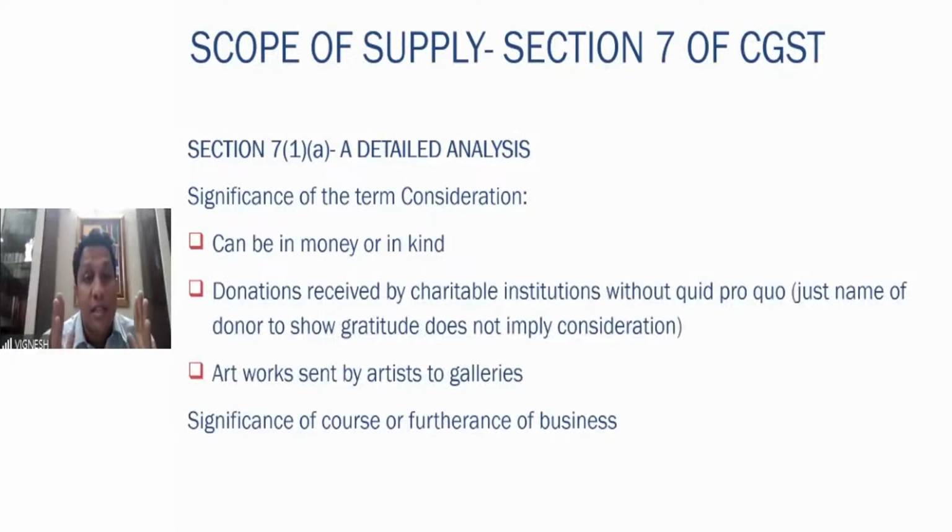It is clarified that there is quid pro quo, because the fridge is donated, but the institution is also mentioning the name of the shop. So therefore, there is an element of marketing or advertisement for that person's business. That is why in this situation the consideration is there.